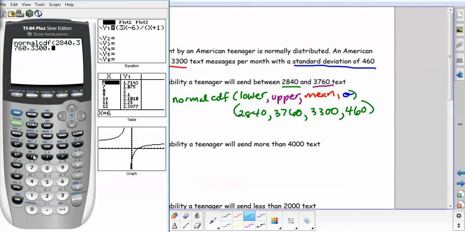And 460. Okay, so this tells me that I have a 68.3% chance that the data will fall between those two numbers.